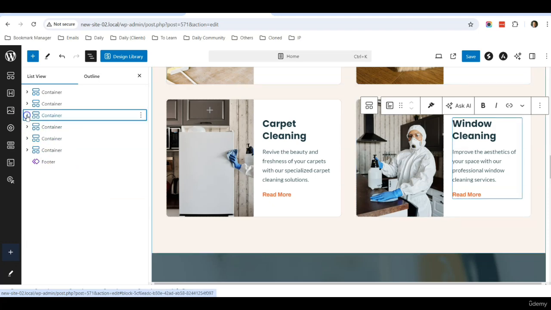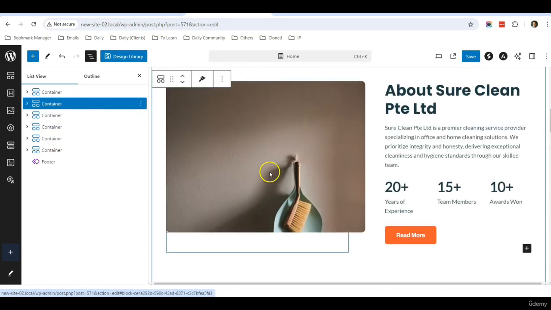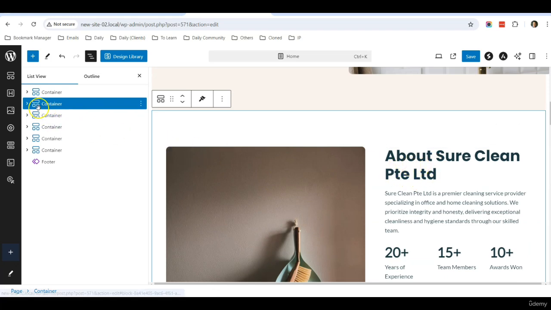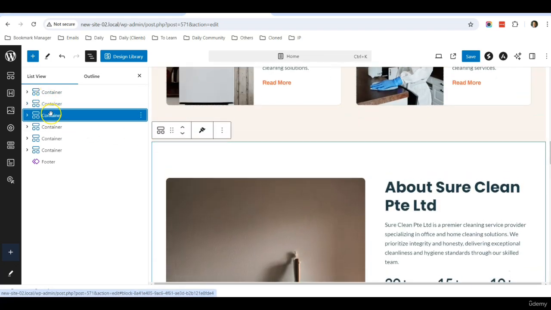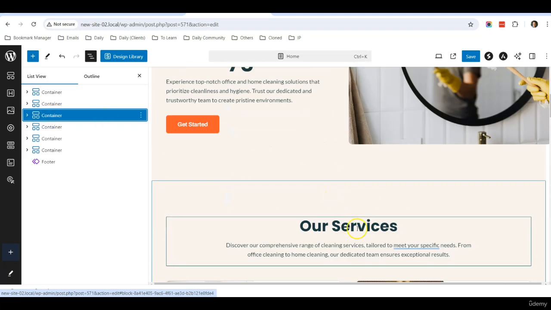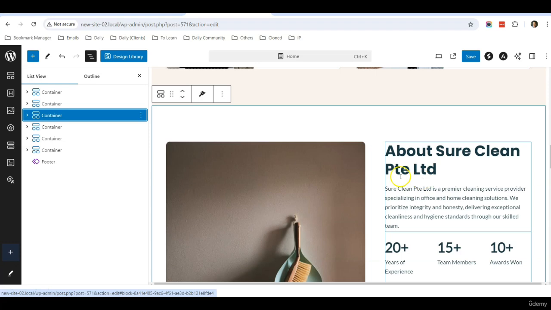And you can also shift around the container over here to change the order. So for example, this is our services. This is about company. So if let's say I want this to appear below our services, you can just drag below and you can see that now our services becomes on top and then about company comes down below.